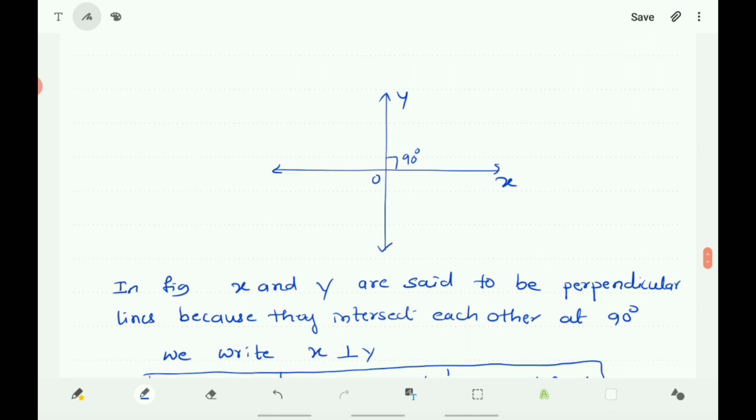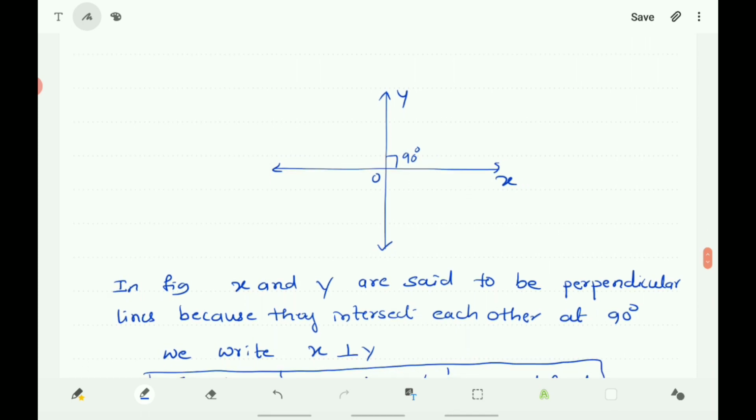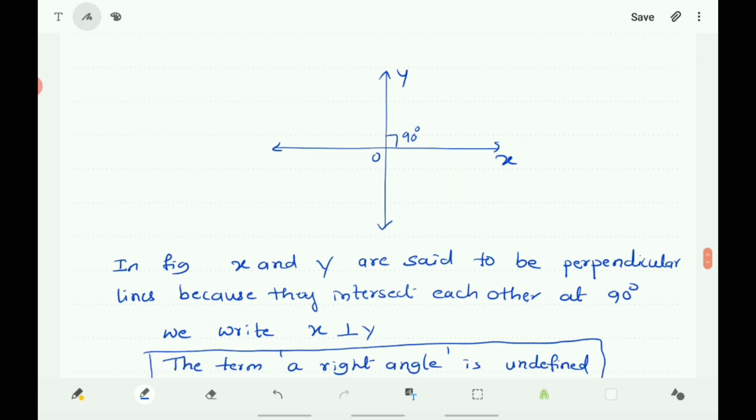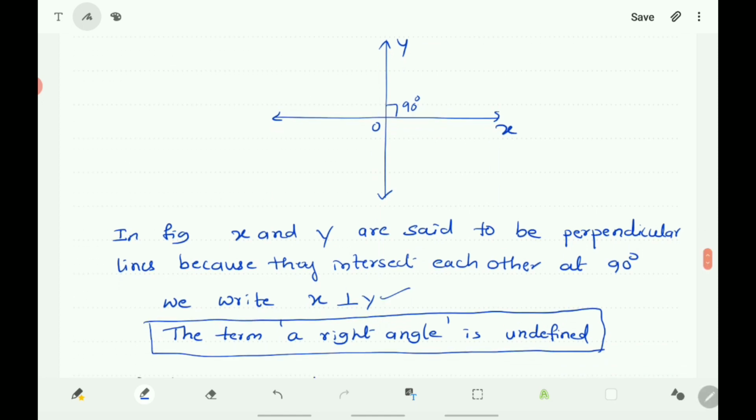See here, the two lines X and Y intersect at a point O and the angle at O is 90 degrees. So the two lines X and Y intersect each other at point O and make a right angle, a 90 degree angle. Here X is perpendicular to Y because they are two lines which intersect each other at 90 degrees. So you can write X is perpendicular to Y.